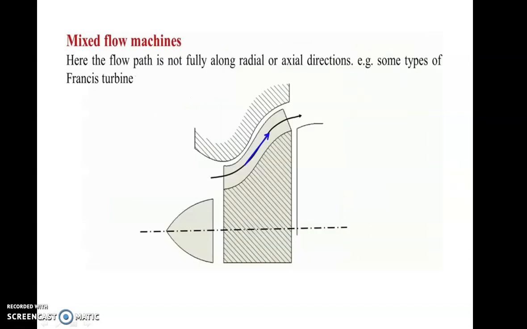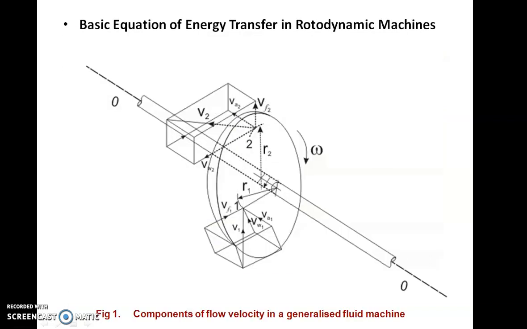While in mixed flow machines, you have partially radial and partially axial flow. Here the flow is initially axial as shown in the figure. In case of the Francis turbine, the flow is partially axial and partially radial. That's why it is a mixed type of flow, which is mainly used nowadays and is called the Francis turbine.